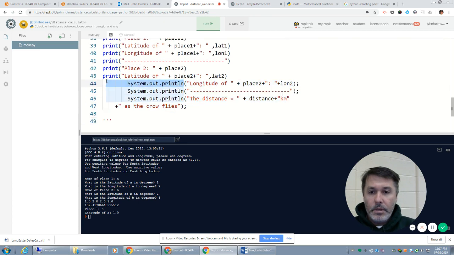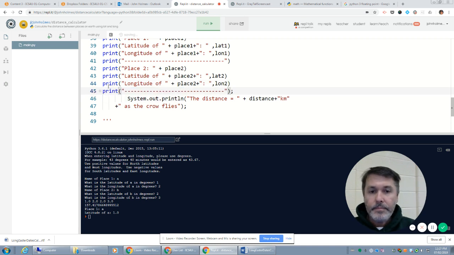I'm going to print out longitude of place 2. Okay. And finally, our distance. Distance is a float, that will have to be a comma, as the crow flies.